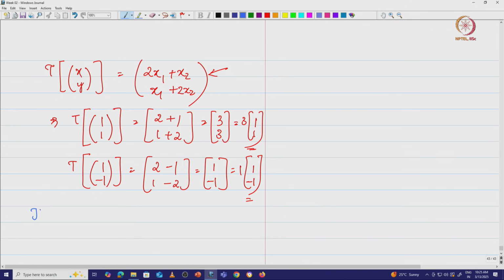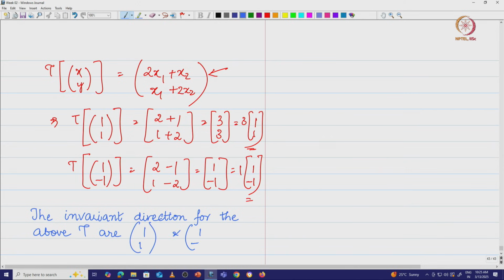So the invariant directions for the above T are [1; 1] and [1; -1].